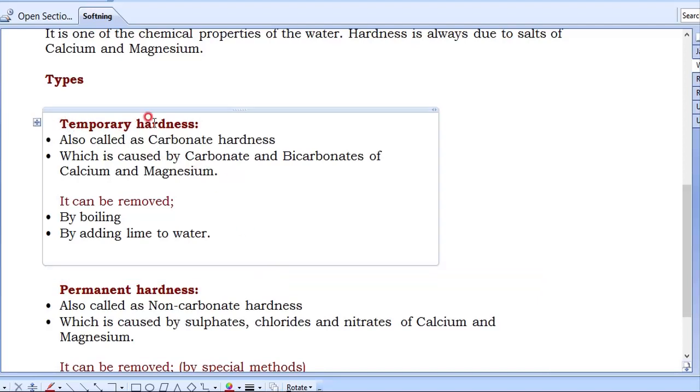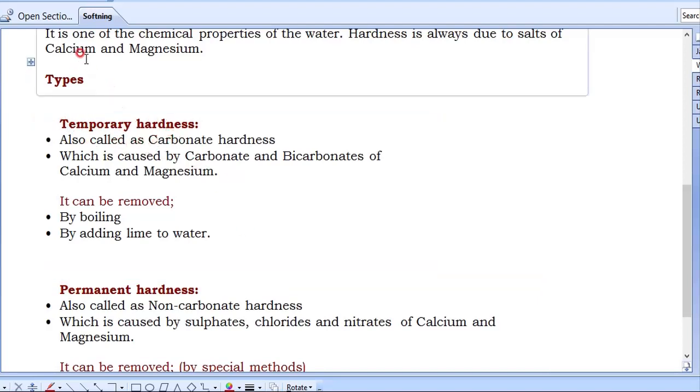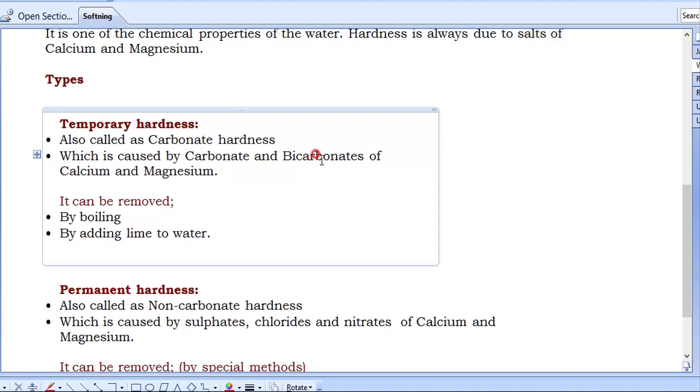The temporary hardness is where calcium and magnesium will mix with carbonate and bicarbonate. Understood? Carbonate means what? CO3. Bicarbonate means what? HCO3.